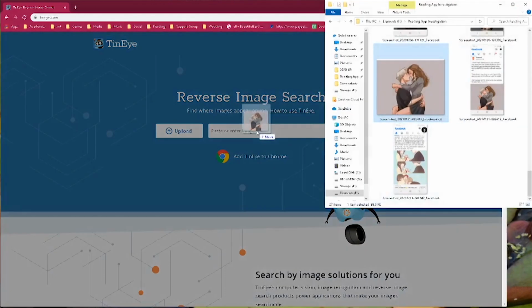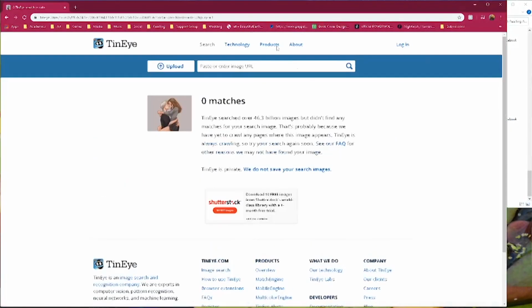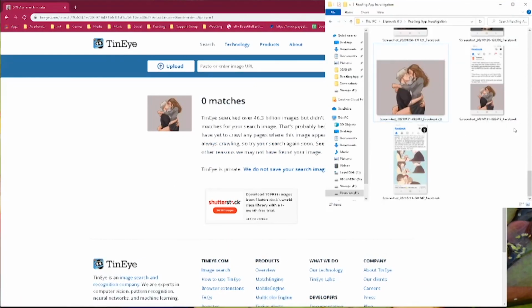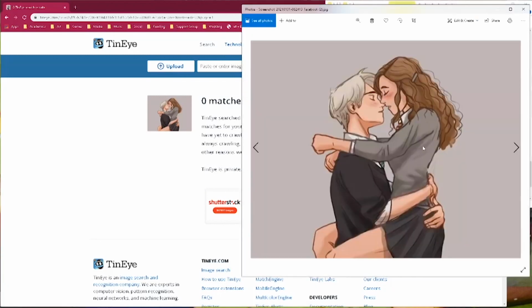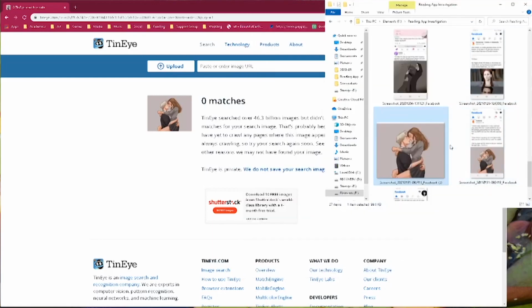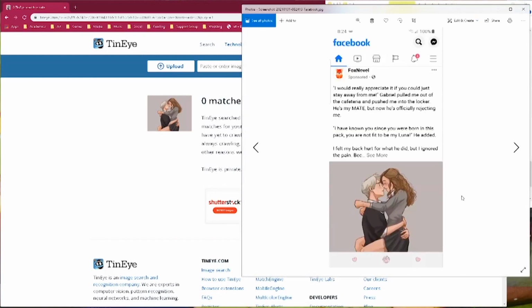So, here's the thing. This one doesn't come up when you search for it. I don't know if that means maybe the author removed it, maybe it's on a site that TinEye hasn't scanned, I don't know. But you cannot tell me that that is not Harry Potter fan art, and as such, has nothing to do with werewolf erotica. This is what we're dealing with here.